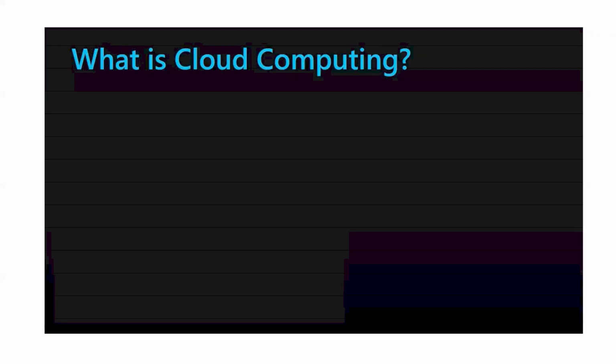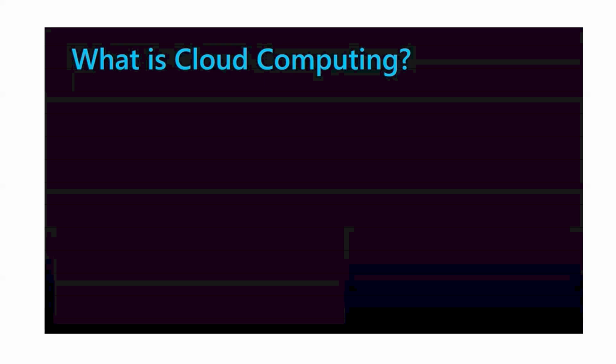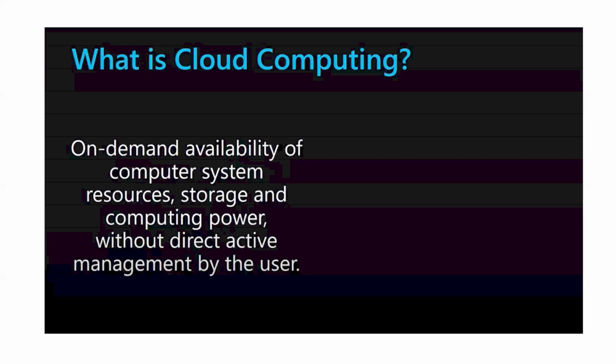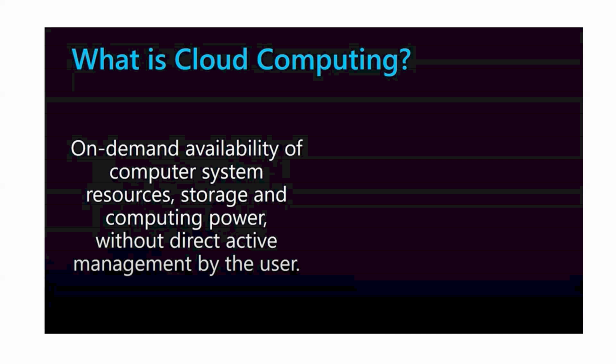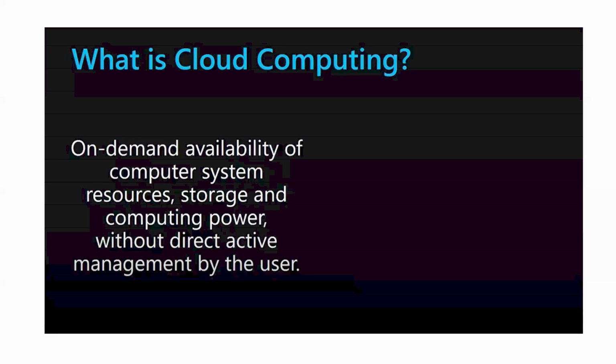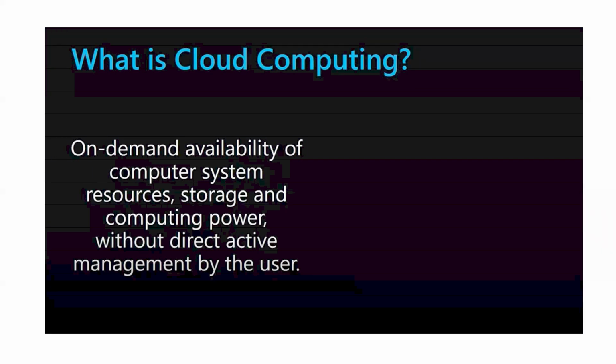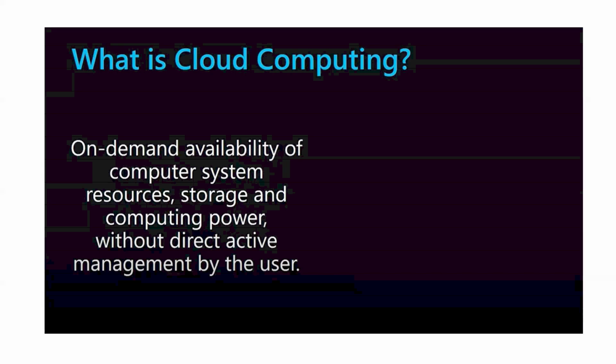On demand. So here I collected some definition. So on demand availability of computer system resources, storage and computing power, without direct active management by the user, right? On demand is nothing but instantly, immediately, whenever needed, right? So without direct active management by the user. What does it mean?